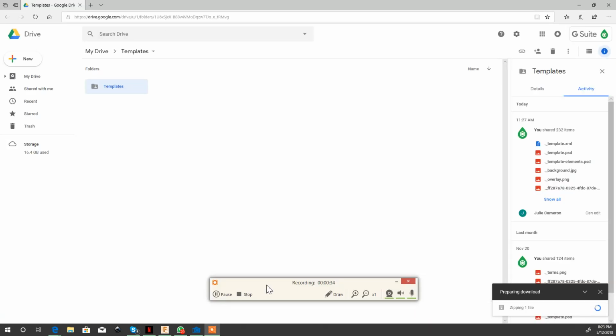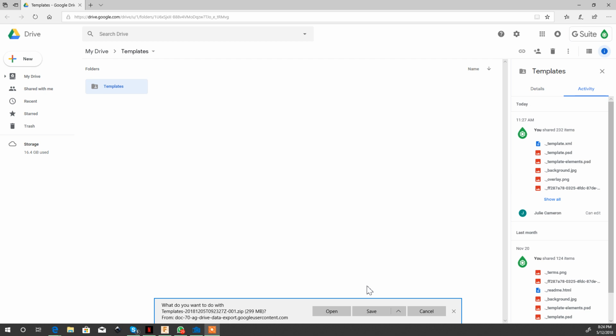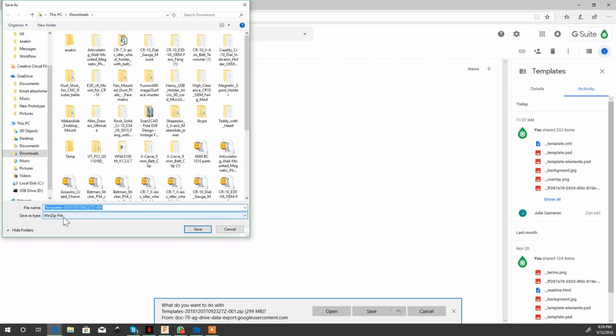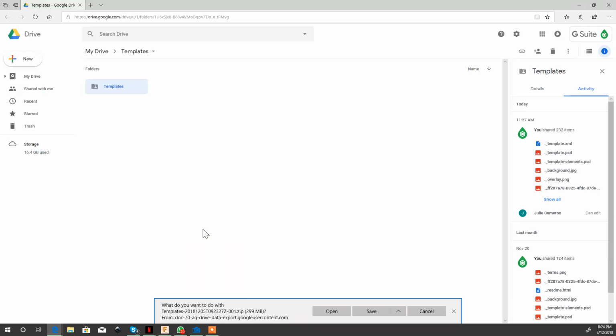What I'm going to do is just move this over. Okay, once that's done, you should see something like this pop up. Go ahead and put save as, and it should come up with another window. It's a little slow today. Anyways, so I'm just going to put it in my downloads folder, hit save.